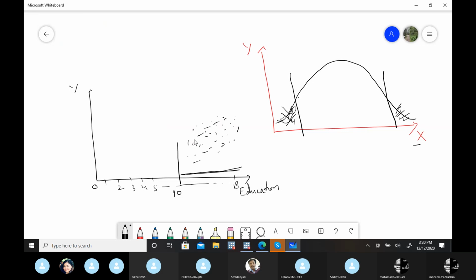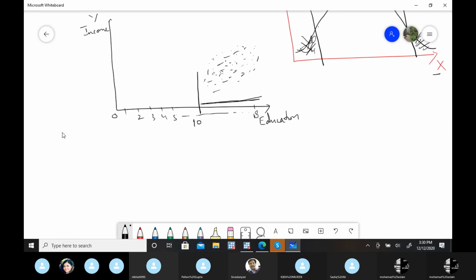But if you apply a simple OLS, what problem will it create? Any one of you? If I have this data, both are quantity variables, this is income, and this is education in number of years. If I apply a simple OLS in this particular case, what are the problems that we have to face? Anyone? This is what we say the truncated case or the censored data.